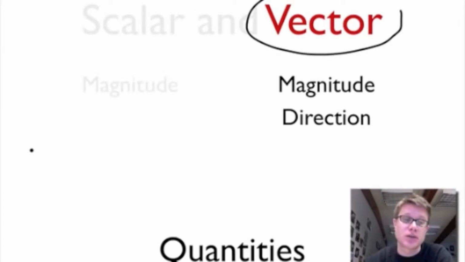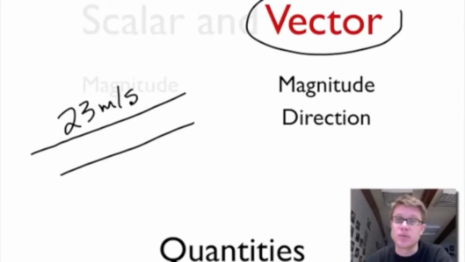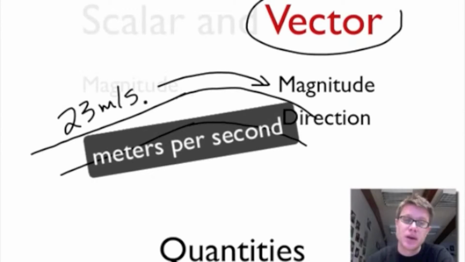And so I could ask you a question like this. Let's say a car is driving down a road and it's going 23 meters per second and it stays at 23 meters per second. Is it accelerating? And you would say, no, of course it's not. Let's say it goes around a corner and during that movement around the corner it stays at 23 miles per hour. Well, what would happen to the scalar quantity of speed around a corner?